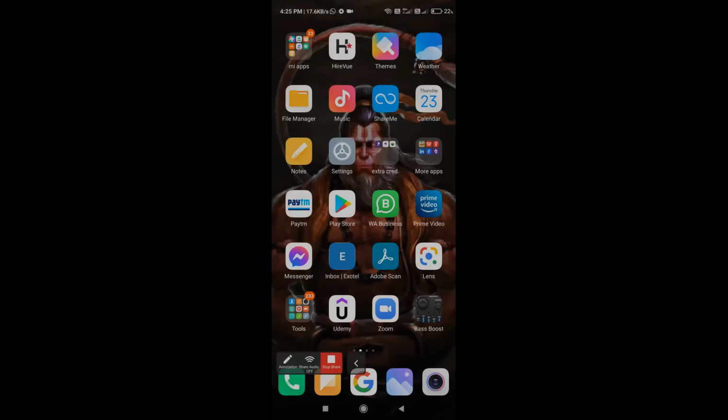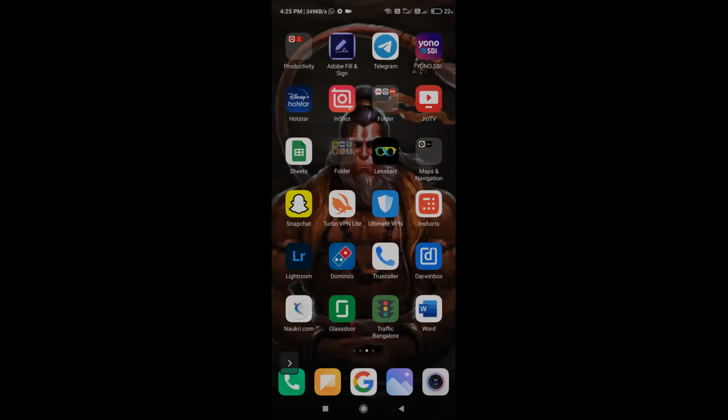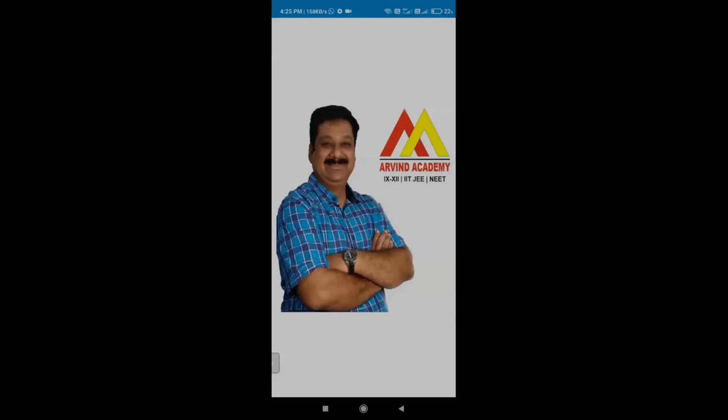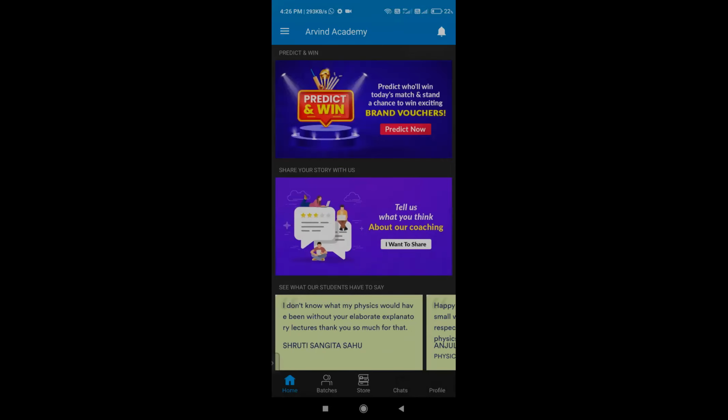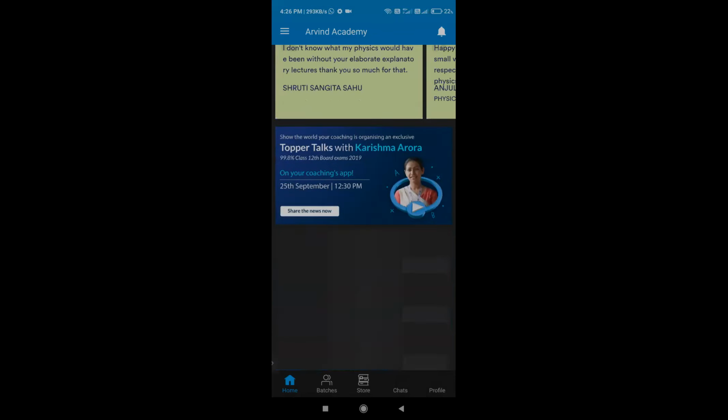Is my screen visible, sir? Can you see my screen? I'll just open the Arvind Academy app, sir. This is how we can put your logo. This will appear once the application is opened by the student. Here they can see the banners.